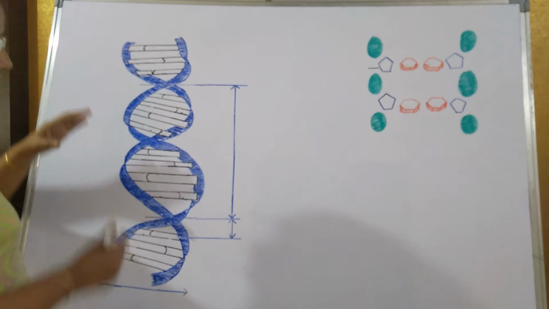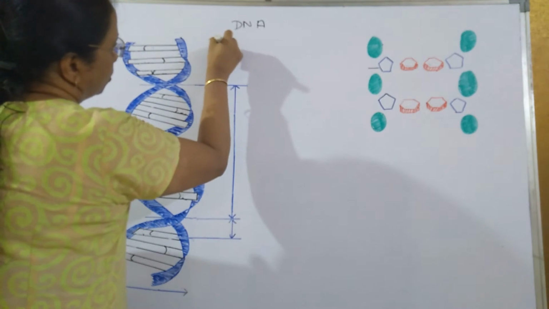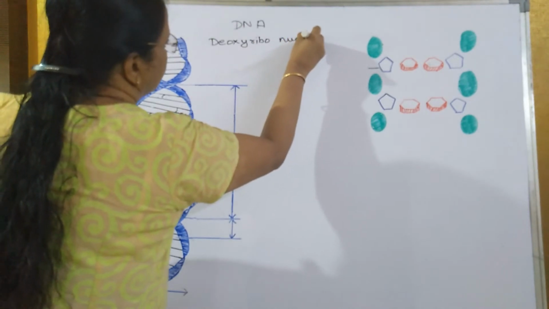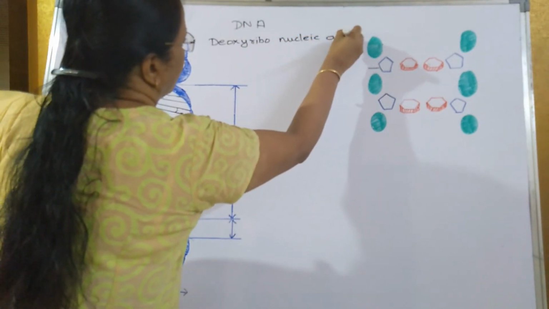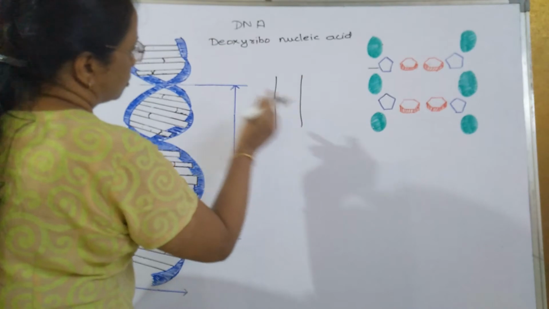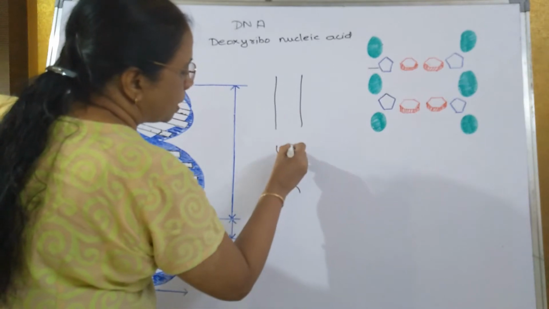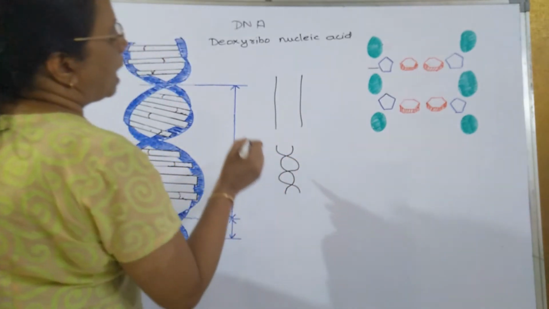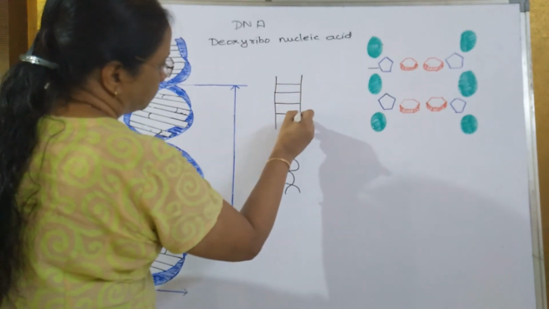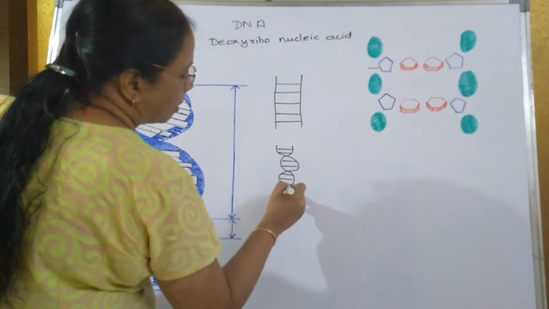Now the DNA structure. What is the full form of DNA? The full form of DNA is deoxyribonucleic acid. The DNA structure is made up of two parallel threads which are coiled around each other, this way. And in between these two threads of DNA, there are nitrogenous bases.